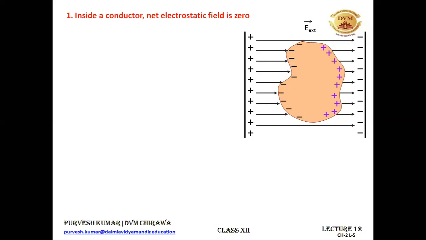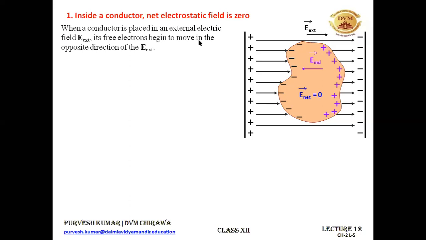So the case is like that. This is our external electric field. Because of the charge separation inside the conductor, the free charges that move in the opposite direction of the external electric field themselves create an induced electric field. So the direction of the induced electric field will be this. One electric field is acting in this direction, the other in this direction, and they both have the same magnitude. It means the net electric field inside the conductor comes out to be zero.